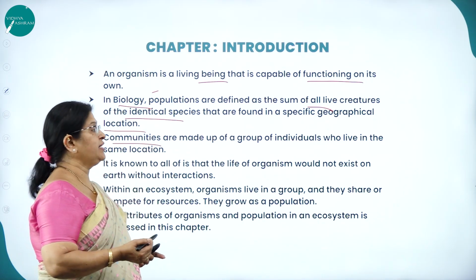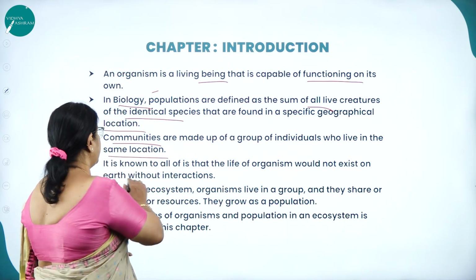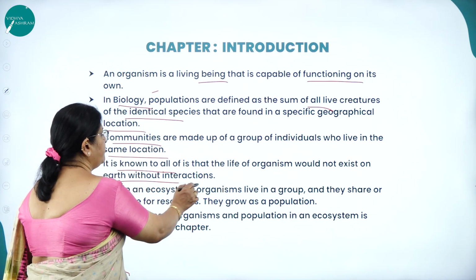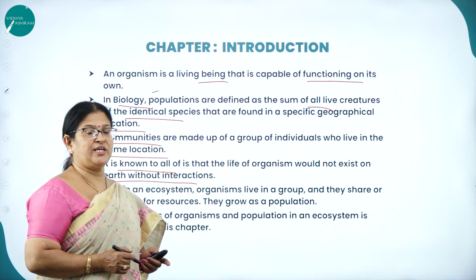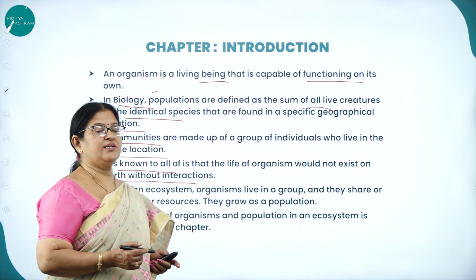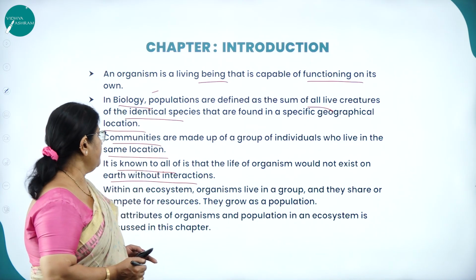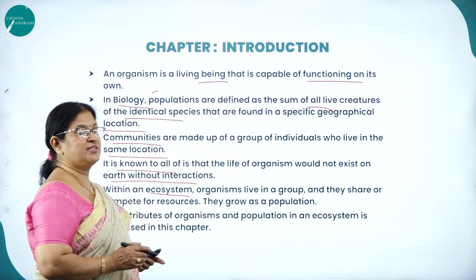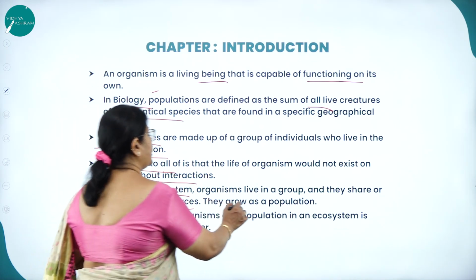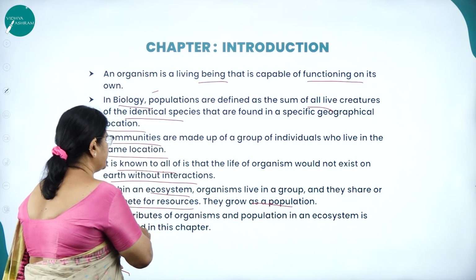Communities. What are communities then? Communities are made up of a group of individuals who live in the same location. Then, it is known to all of us that life of an organism would not exist on earth without interactions. As we all know, the environment consists of both abiotic and biotic factors, and there is always an interaction of the living organisms with the abiotic factors. Now, within an ecosystem, organisms live in a group and they share or compete for resources. They grow as what? As population. The attributes of organism and population in an ecosystem are discussed in this chapter.